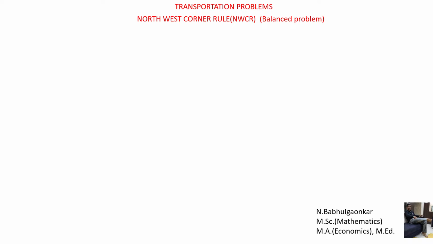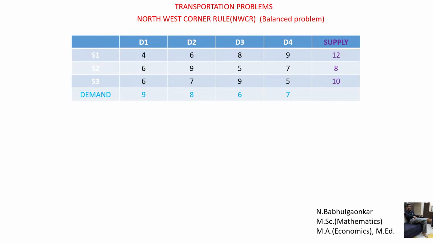As I have told you, the problem is given in matrix form, or else it is also called tabular form. The nature of the problem will be in this manner. First, let us understand the meaning of this table. You are given these sources, from which goods are to be transported to different destinations D1, D2, D3 and D4 and so on. The last column indicates supply, and the last row indicates demand.